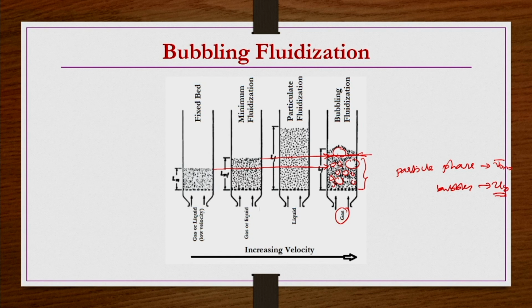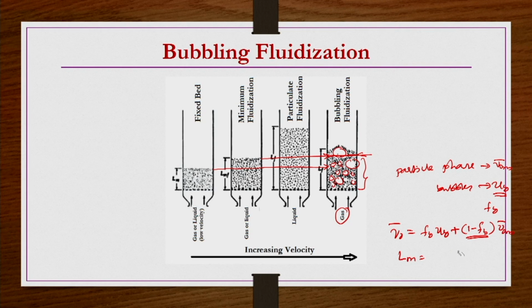If you know the volume fraction of the bubbles, you can write the total superficial velocity as the bubble fraction multiplied by the average bubble velocity. The remaining fraction other than the bubbles is the particle or dense fraction, that is 1 minus FB, and that dense phase is at minimum fluidization velocity conditions.